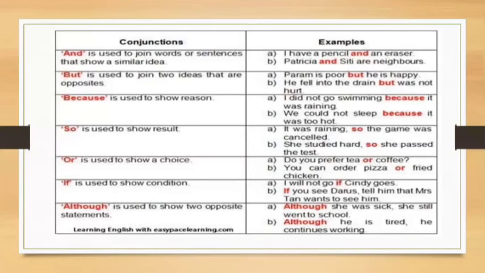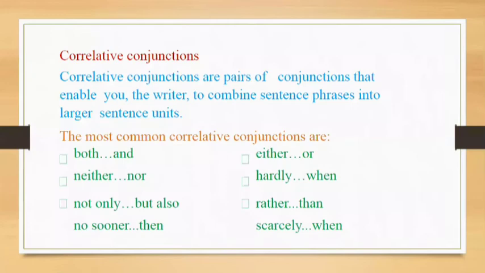He is tired, so as a result, he should rest, but he doesn't, he continues working. So we are talking about two opposite statements. We are joining together two opposite statements, and that joining together is done with the help of the conjunction although. Let's move further.